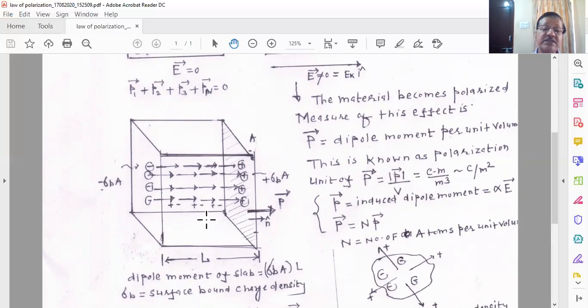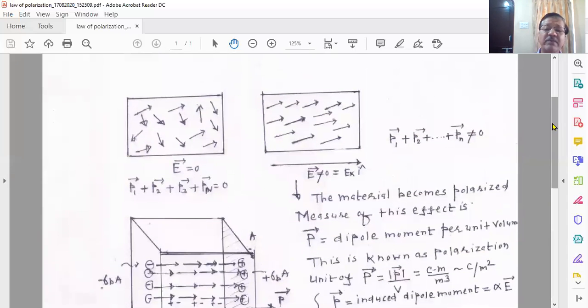To understand this, let us see this picture. As soon as you switch on your electric field, the dipoles of the sample which are not oriented along the field direction will orient because of the application of the electric field. These are the arrays of dipoles. Looking at this figure in two dimensions, you can see the dipoles were disoriented, and now you apply the electric field.